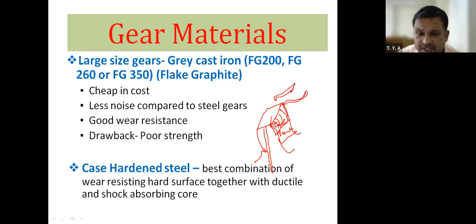And what is meant by FG 200, FG 260, FG 350? FG means flake graphite. This 200 means the ultimate tensile strength of this cast iron material, that is 200 Newton per mm square. Then FG 260 means 260 Newton per mm square, its tensile strength. FG 350 means 350 Newton per mm square, its tensile strength, or ultimate tensile strength, the SUT value for this flake graphite or gray cast iron material.